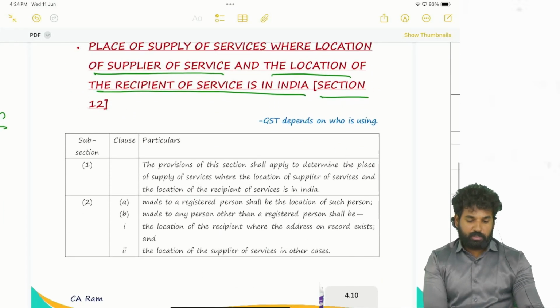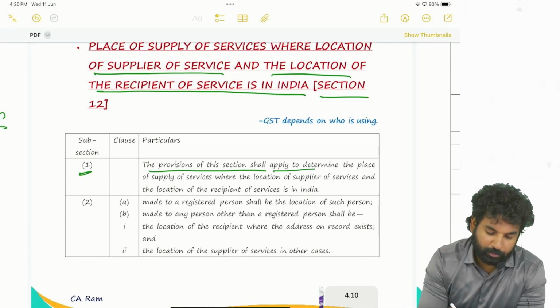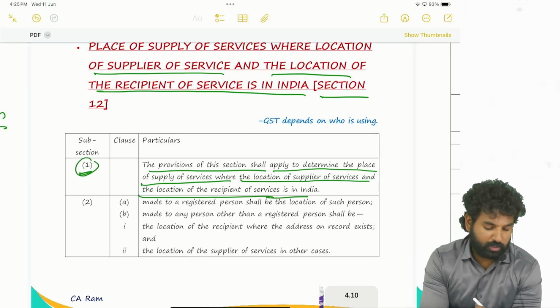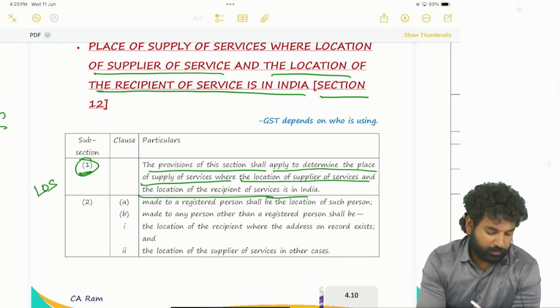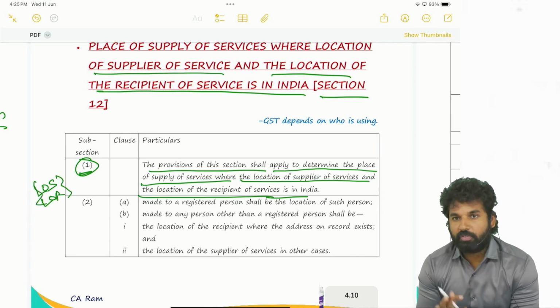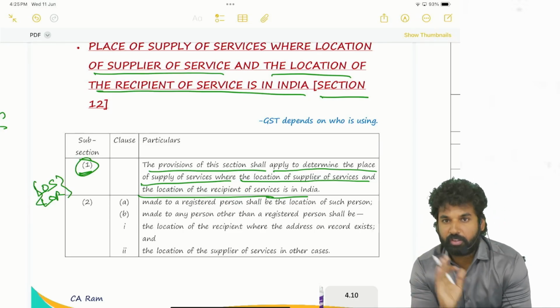Here, section 12 subsection 1 is stating that the provisions of this section shall apply to determine the place of supply of services where the location of the supplier of the service and location of the recipient of service is in India. If both are in India, then this section will be applicable. That means for domestic transaction section 12 will be applicable.